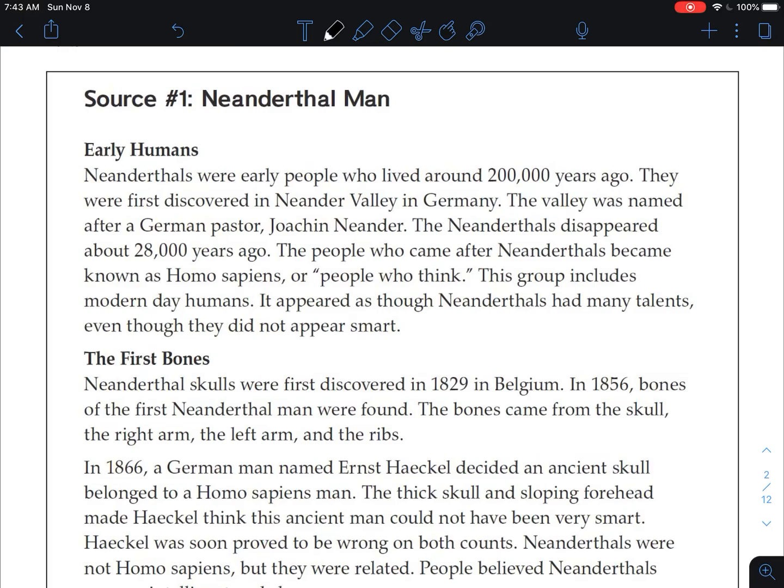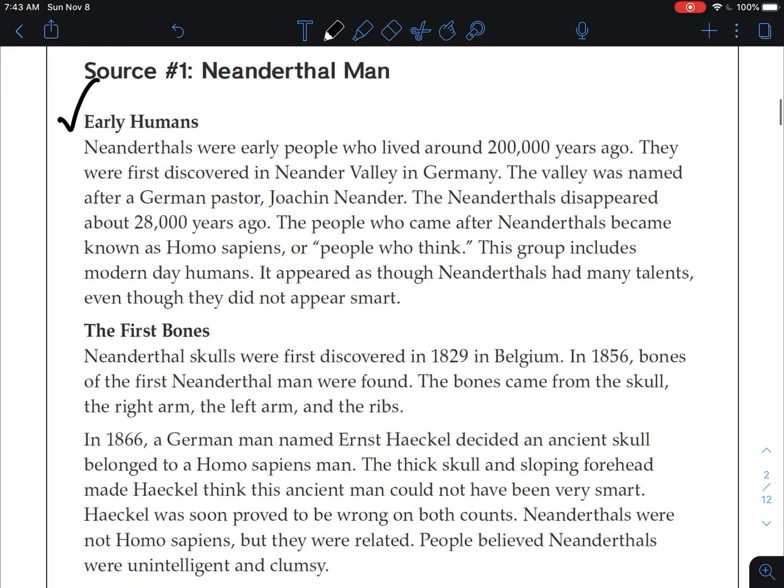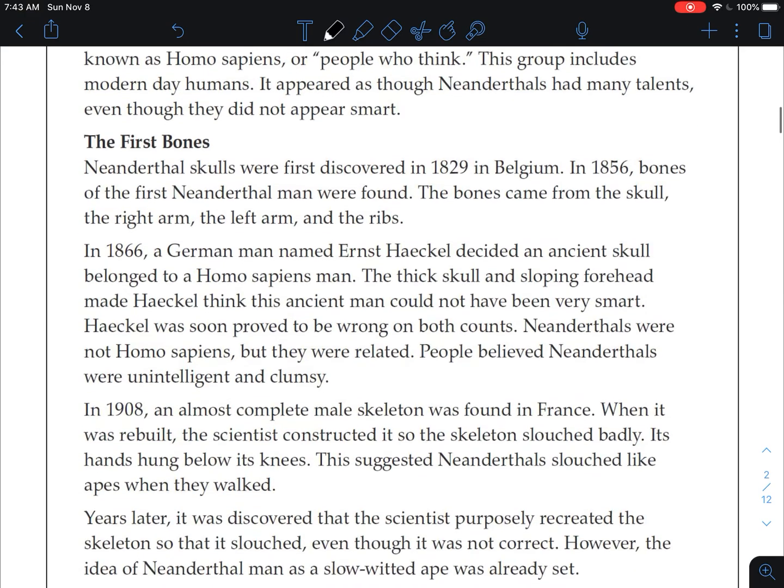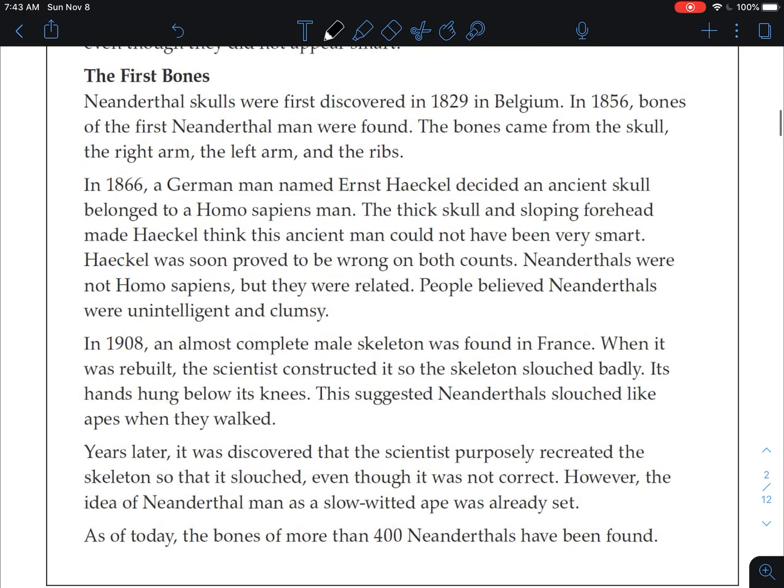So this first paragraph is kind of the introduction, right? But based on the heading, what were Neanderthal men? That's right. Those headings give you clues about what the paragraph is going to be about, or usually they tell you exactly what the topic is. So Neanderthal men were early humans. They were the first human beings. Now we're going to get into a little bit of how they developed.